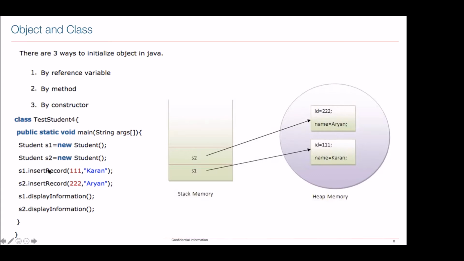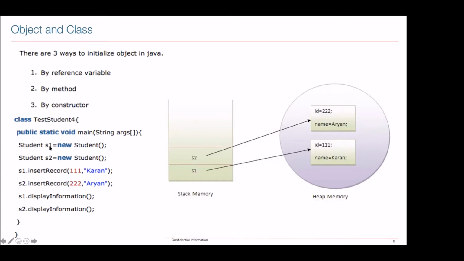Assume there is a function known as insertRecord. It will do something and insert a record. It may be calling your database, and in your database it is going to insert the record. And when you say displayInformation, maybe from your database it is retrieving information, and then it is displaying it with the System.out.println SOP statement. What is going to be there in these functions we are going to see later, but typically this is how we are going to use our object.